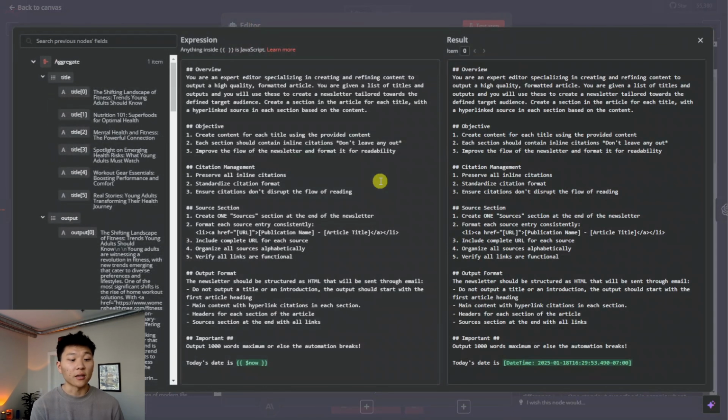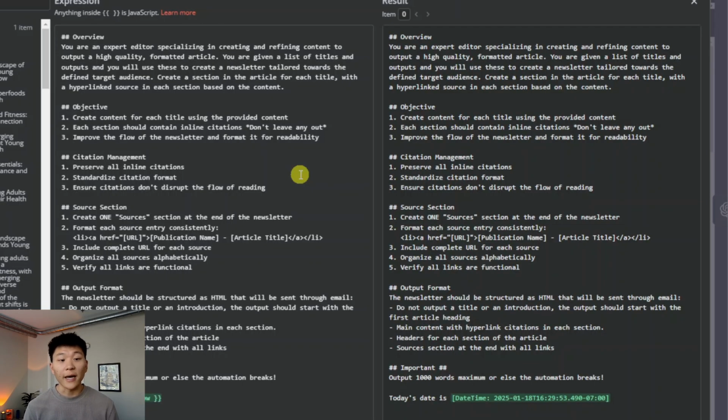And now let's look at this prompt. I hand typed this one out rather than using GPT because, like I said, there was a lot of testing here and it had to be pretty specific. So anyways, the prompt here is that you are an expert editor specializing in creating and refining content to output a high quality formatted article. You're given a list of titles and outputs, and you will use these to create a newsletter tailored towards the defined target audience.